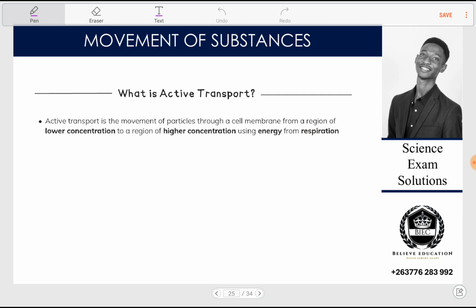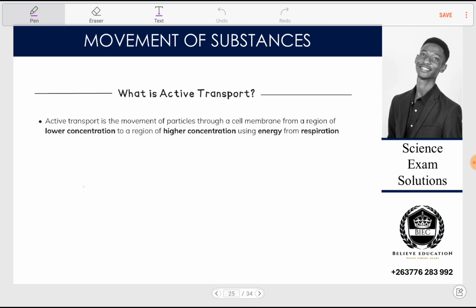But imagine this. Let's say, for example, our plant needs nutrients. Inside it there are nutrients. Maybe the nutrients inside are more than the nutrients outside. But the plant needs more nutrients so that what it has inside is enough. So normally if we think in a diffusion way, our molecules are supposed to be going outside. Let me just put it in writing like this.